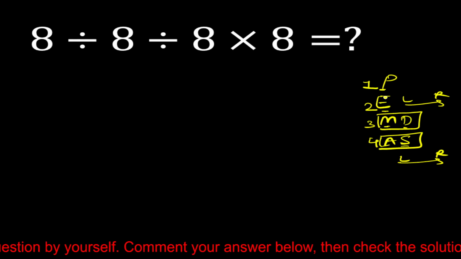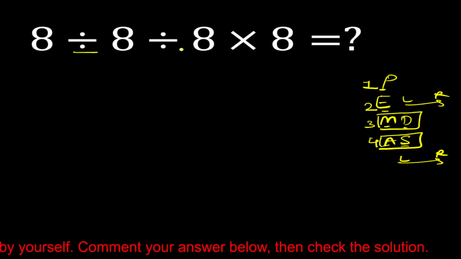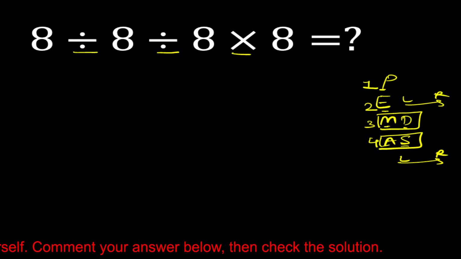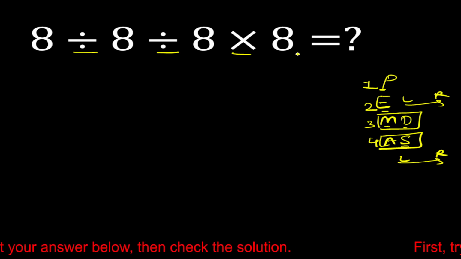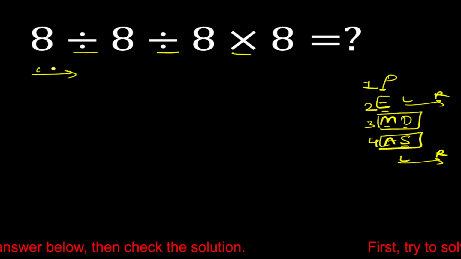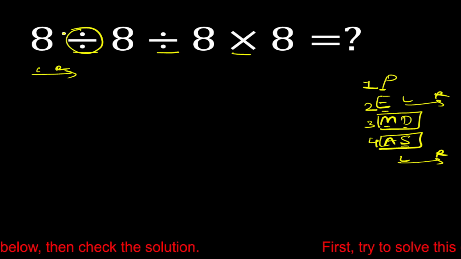Okay. So here is one division, here is division, and here is multiplication. So multiplication and division both have equal priority. So all have equal priority. So we have to solve it from left to right. So first we have to solve this division.